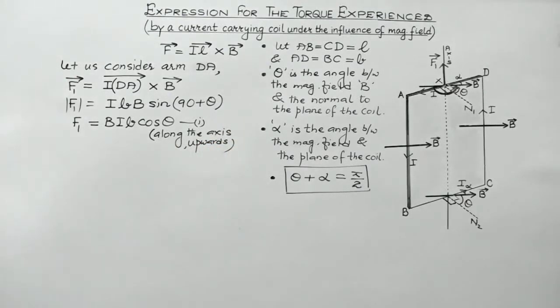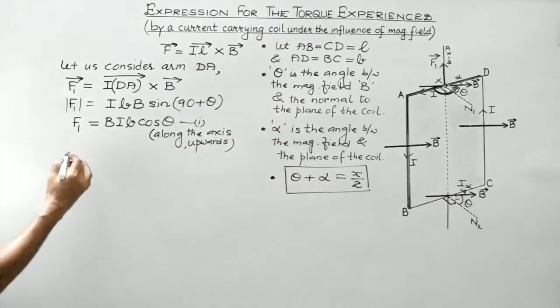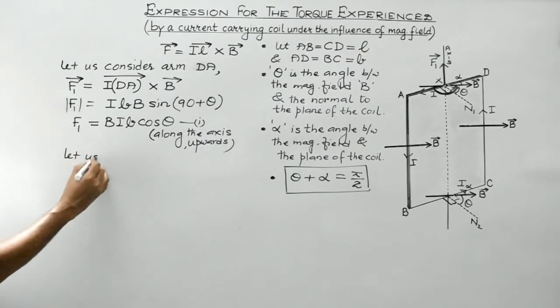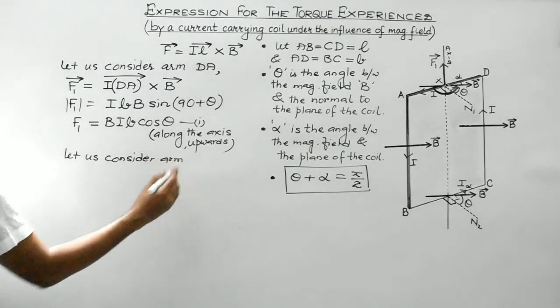Okay, students. Now consider this arm, the opposite arm. Now let us consider arm BC.